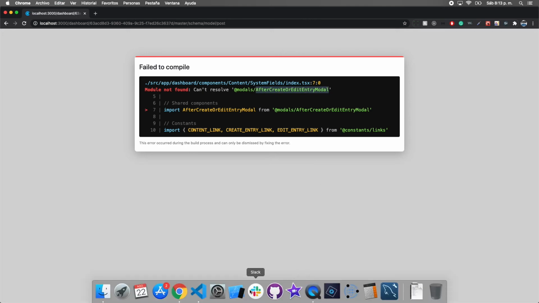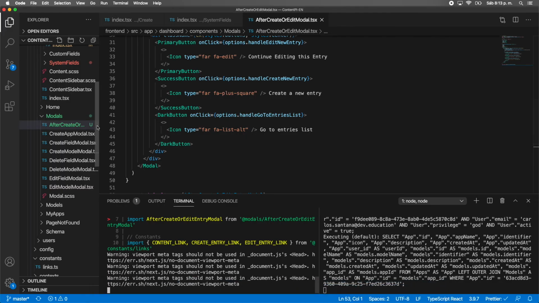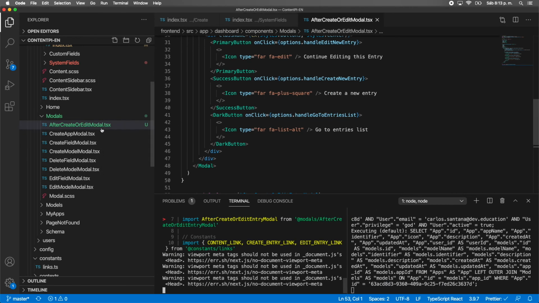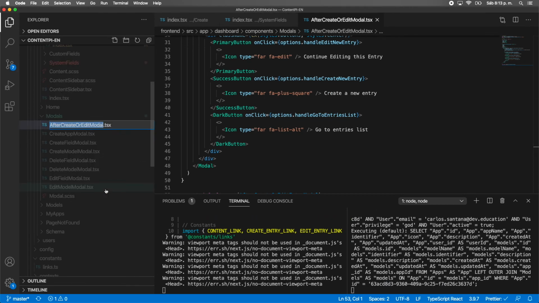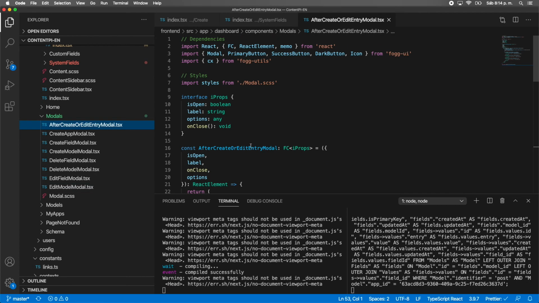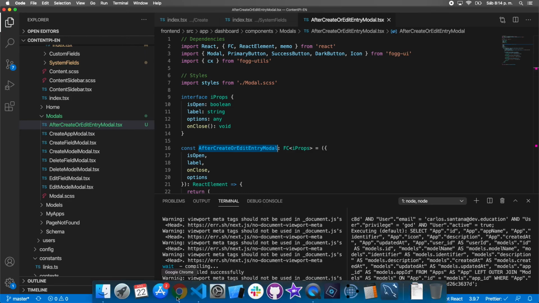Let me see if I named that correctly. Okay, I have it as AfterCreateOrEditModal, but it's AfterCreateOrEditEntryModal. So that's the difference.